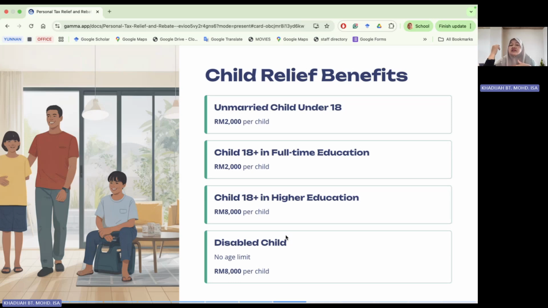But if the husband and wife have divorced, then again you have to decide who is going to claim for the children. You cannot have one child being claimed by two people at the maximum amount. You can apportion 50%, but you cannot have the husband claim 2,000 and the wife also claim 2,000. Cannot do that. So either one, or you can apportion.